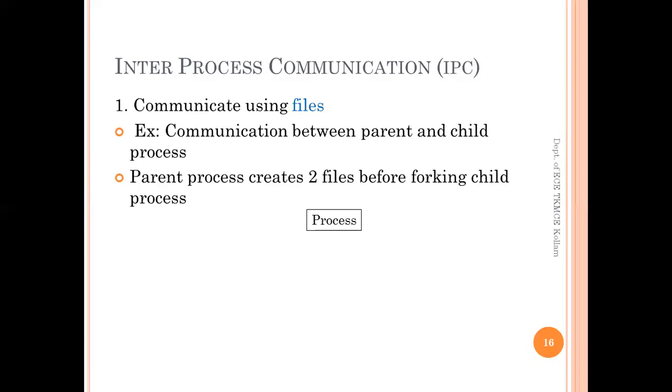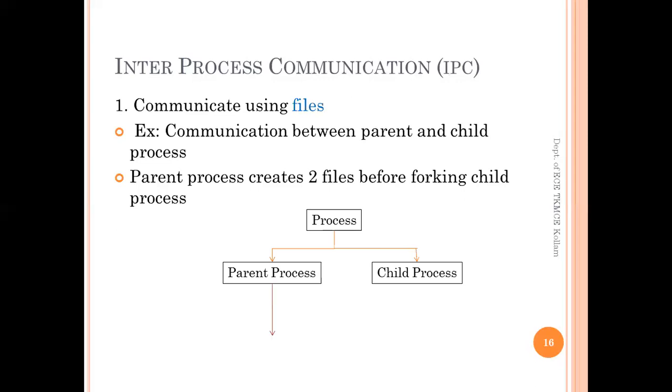So here the parent process will create two files before forking of child process. Why two files?